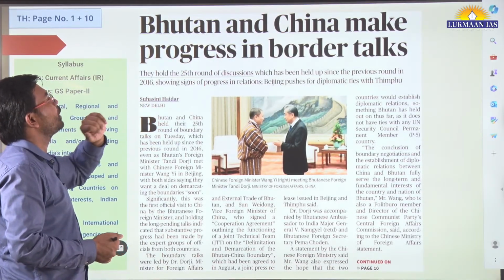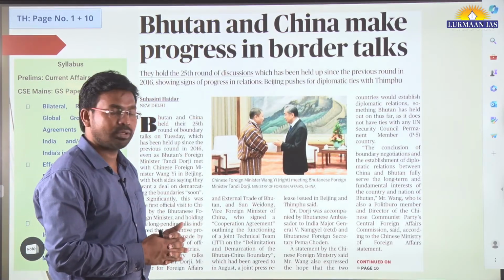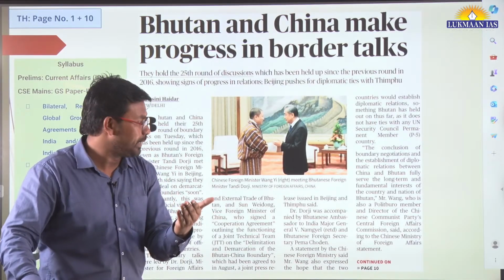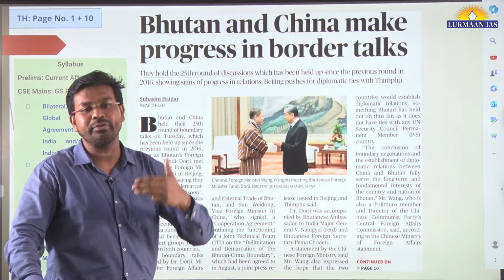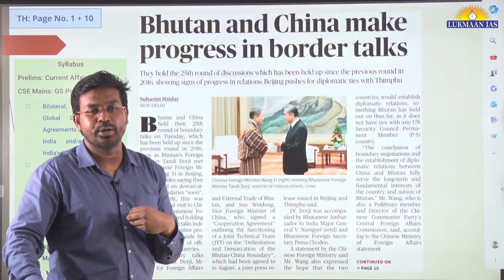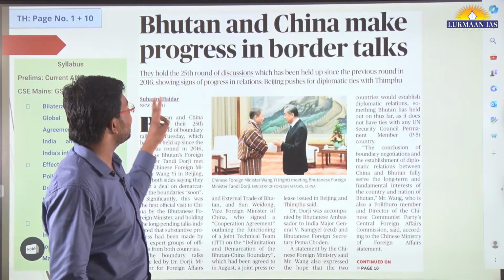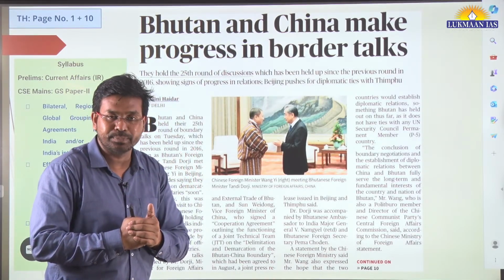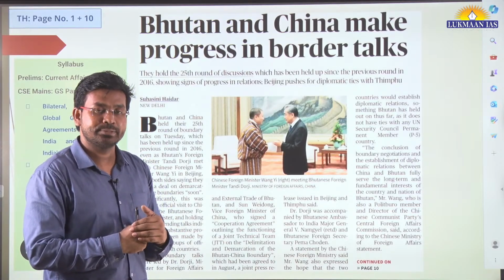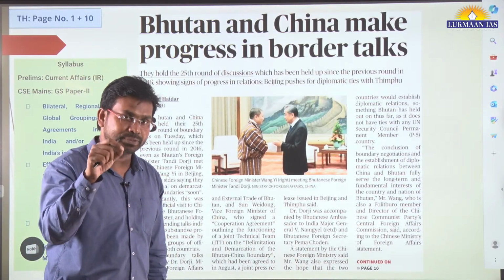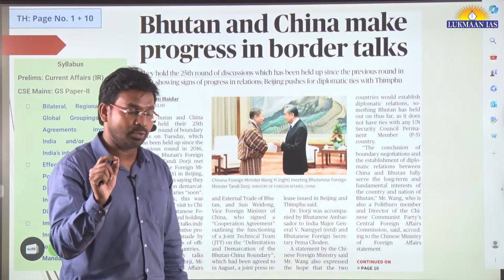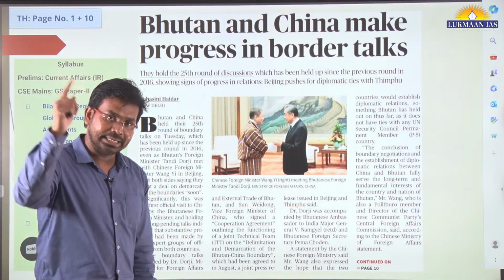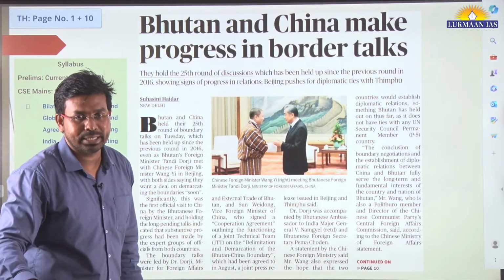Bhutan and China make progress in border talks. Bhutan is our neighboring country, and China is also a neighboring country. So anything that is happening between our neighbors is a concern for India also. Bhutan and China are making progress in border talks. They have border-related disputes, the way India has border disputes with China, because China claims Arunachal Pradesh to be its own territory. But Arunachal Pradesh is an integral part of India. Recently, Chinese authorities released a map in that regard.